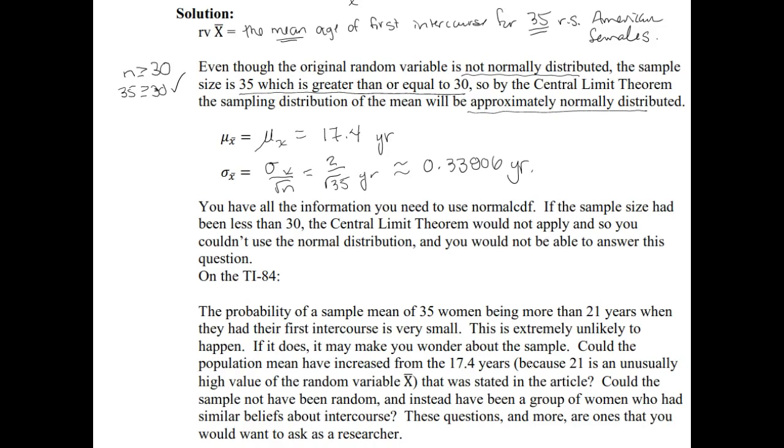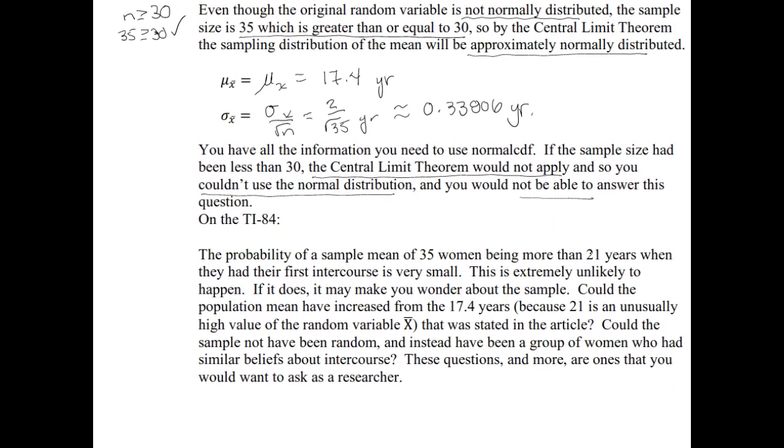Now, if the sample size had been less than 30, the central limit theorem would not apply. So that means we couldn't use the normal distribution, which means we wouldn't be able to answer this question. On the TI-84, we would compute the probability of getting an x bar greater than 21 by computing normal CDF.